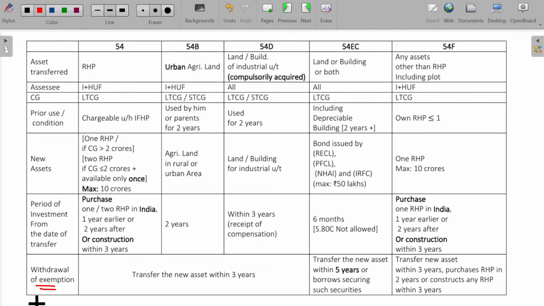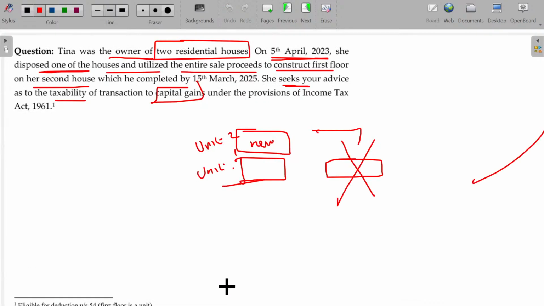Withdrawal of exemption. The deductions I have given will be cancelled, withdrawn, when? If the new asset is transferred within 3 years. So, all the points are now over. The newly purchased or constructed assets should be kept for at least 3 years. If you are not doing it, then automatically the exemption given is withdrawn.